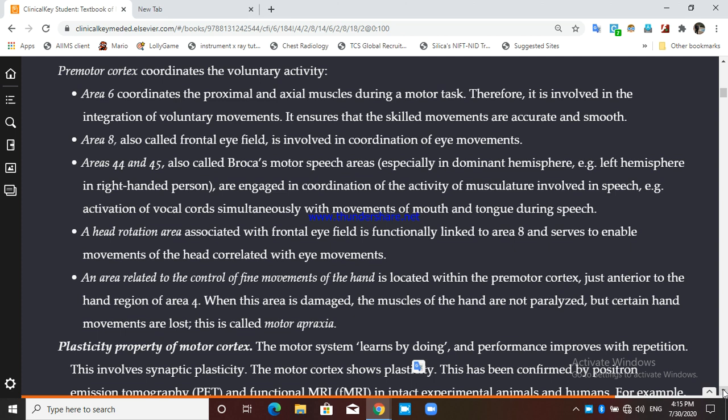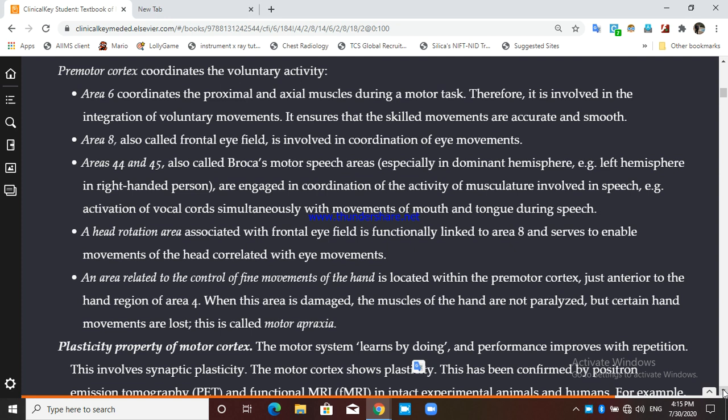Suppose you are looking in front and you turn your head laterally, you will see some eye movements. That is why the head rotation area is associated with the frontal eye field, and according to the rotation of the eyeball, it will direct your head towards the left or right.